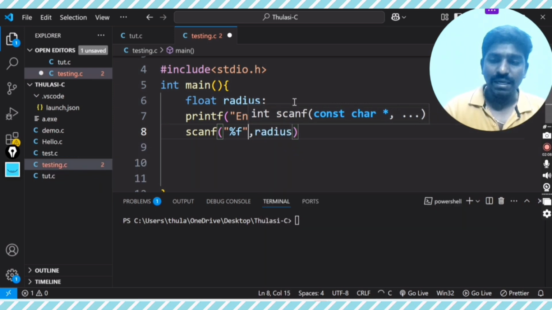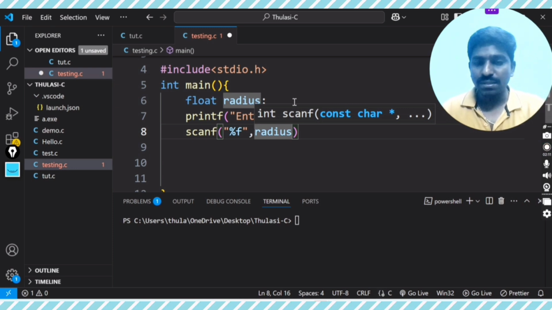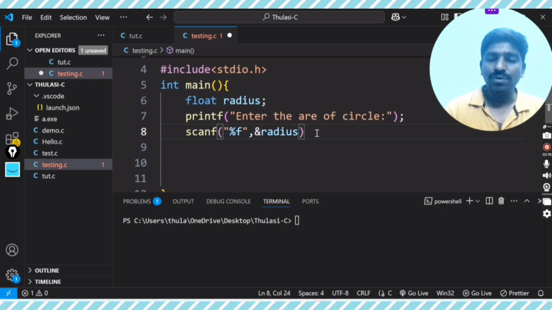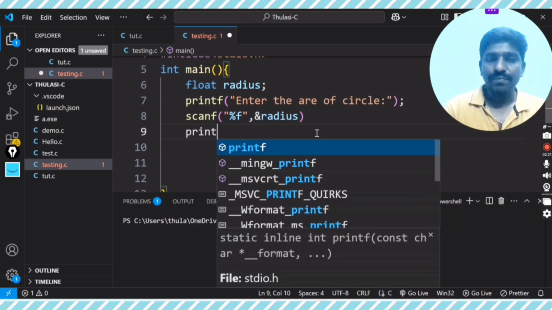But don't forget you have to specify the address, which means it will go and allocate it to the name radius.